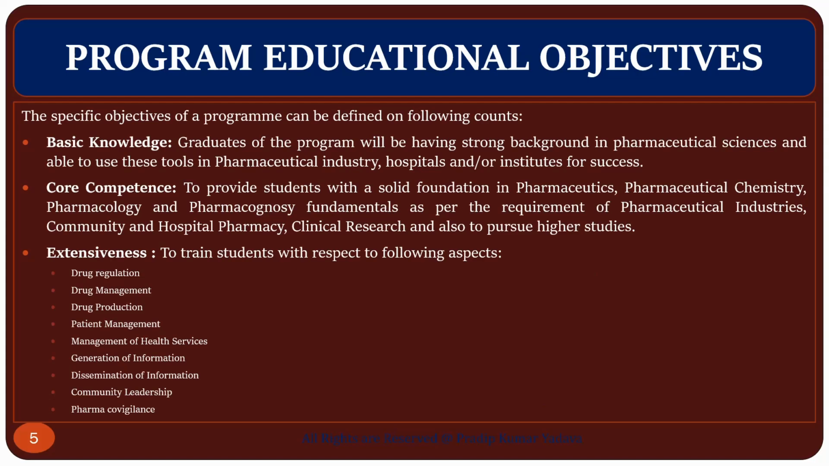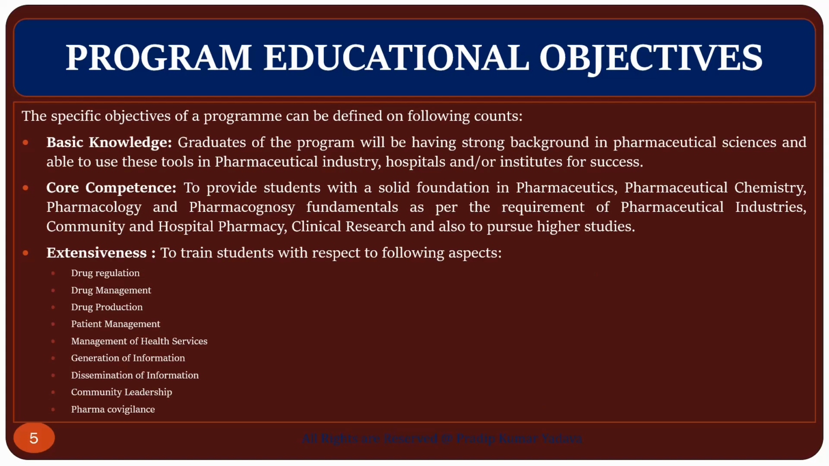So there are many parameters which can define the program educational objective, like basic knowledge. Yes, a graduate of the program will have a strong background in pharmaceutical sciences and be able to use those tools in pharmaceutical industry, hospital, and institution for success. Core competence: to provide the student a solid foundation in pharmaceutics, pharmaceutical chemistry, pharmacology, and pharmacognosy fundamentals as per the requirement of pharmaceutical industries, community and hospital pharmacy, clinical research, and also be able to pursue higher studies.